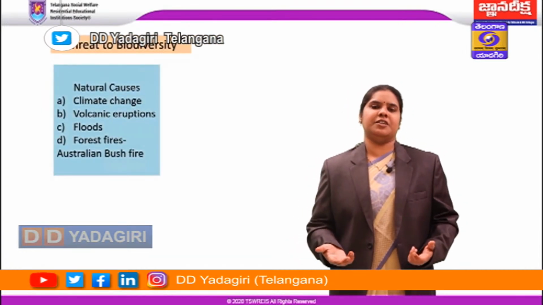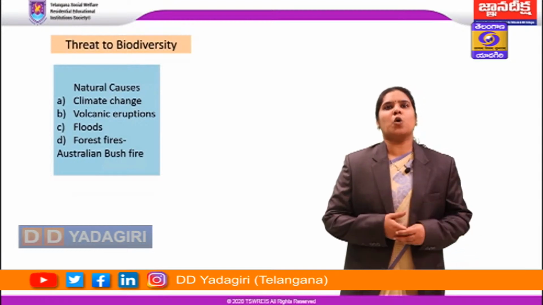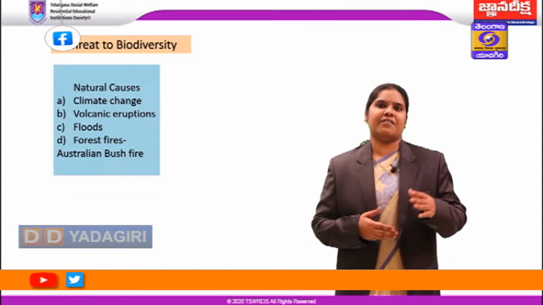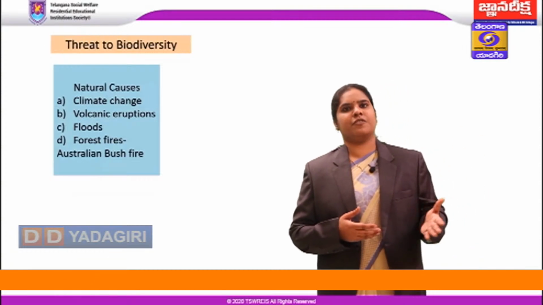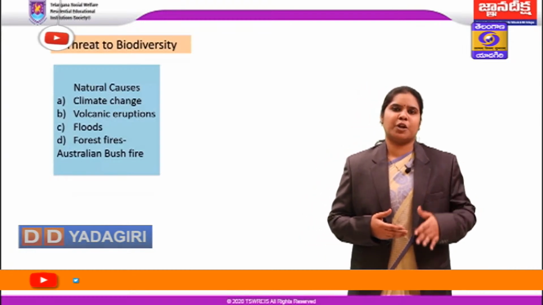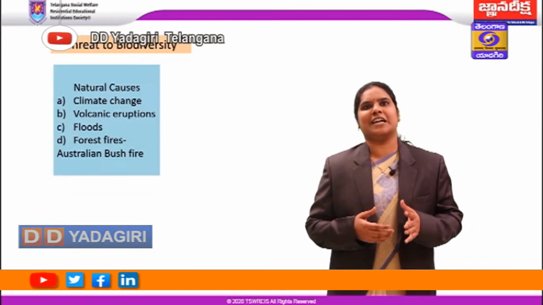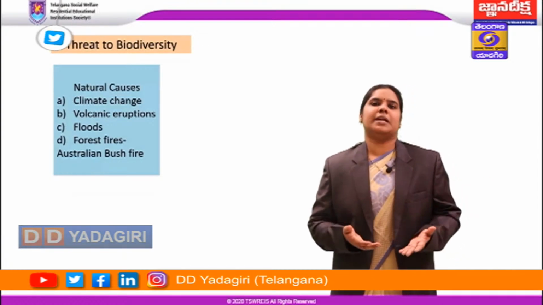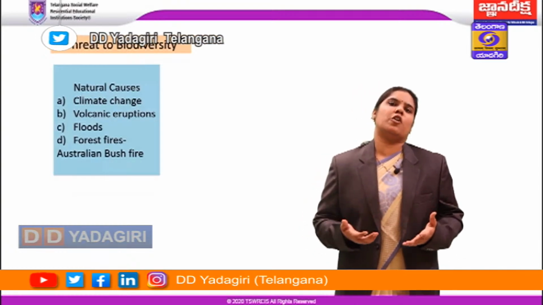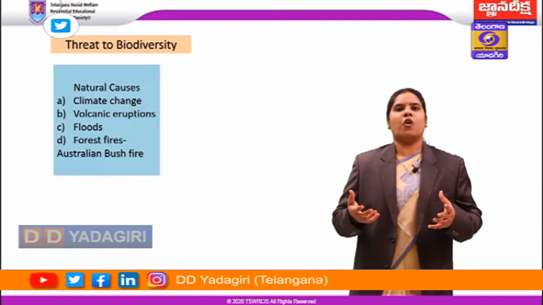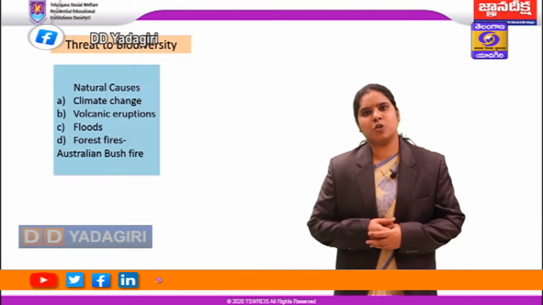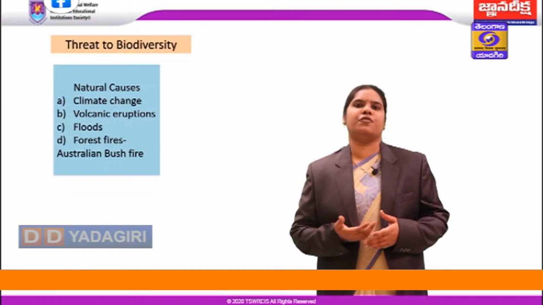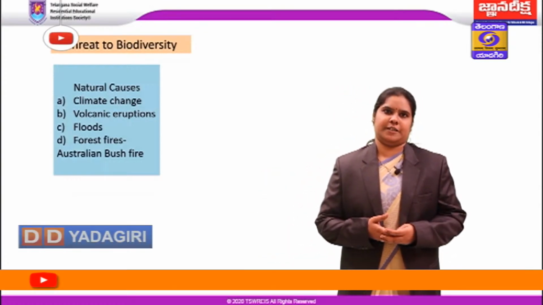The first one being climate change. For example, we can take the recent locust swarm attack in India, which is due to change in the climatic conditions. They have entered the Indian territory from Pakistan, owing to heavy rainfall and cyclones, which led to changes in the temperatures. This change in temperature has led to growth and breeding of the locusts, and they are formed in large groups. Now, what exactly do these locusts do? These locusts feed on vegetable and food crops and cause great loss to farmers and crop biodiversity.